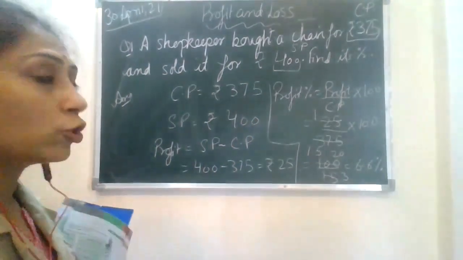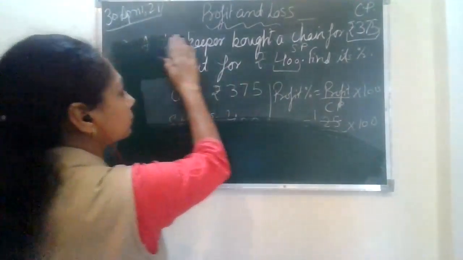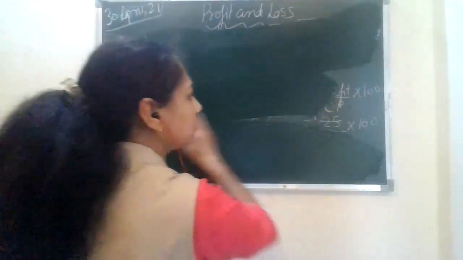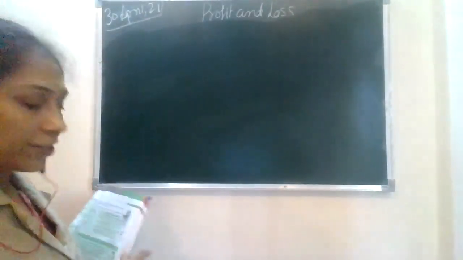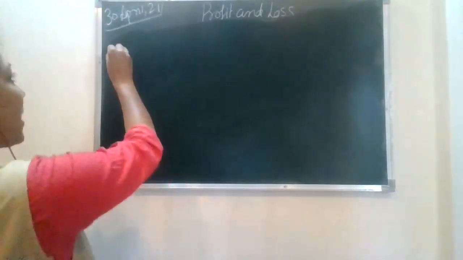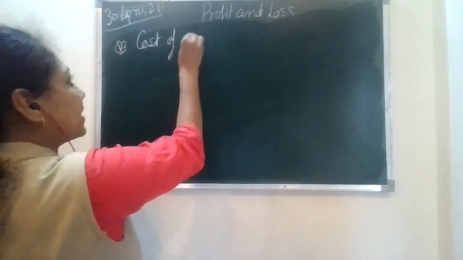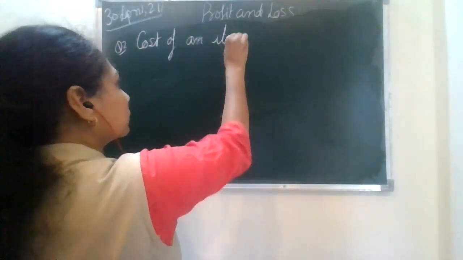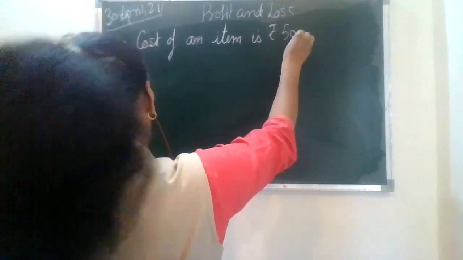Second question coming up on the board is, I hope this is understandable by you. The second question I'm writing on the board is, the cost of an item is rupees 50.